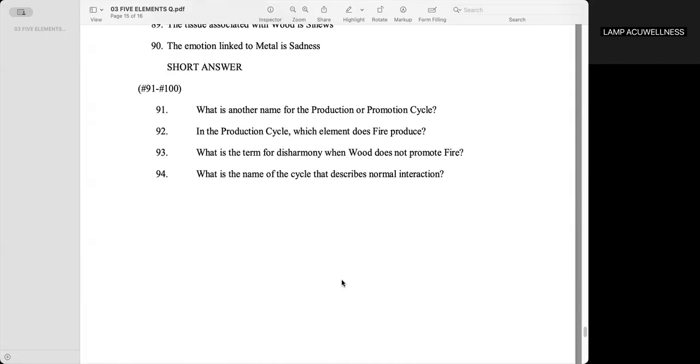What is another name for the production or promotion cycle? Creation cycle. In the production cycle, which element does fire produce?